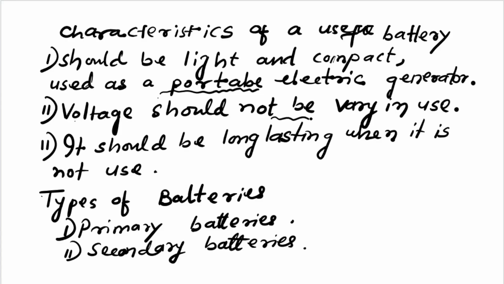The voltage should remain constant. That means if it is producing 1.5 volts, then wherever you use it, the voltage should be 1.5, not more than 1.5 or less than 1.5.